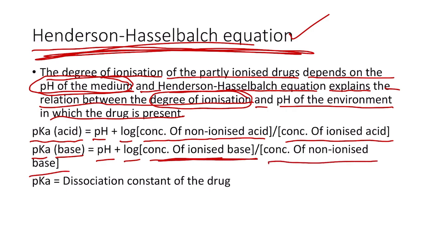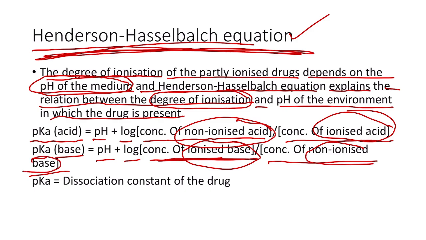So it is different for acid and base. In case of acid, non-ionized acid is in the numerator, whereas the ionized acid is in the denominator, whereas in case of base, it is the ionized base which is present in the numerator and non-ionized base which is present in the denominator. So this equation will help us to understand the relationship between the pH of the medium and the degree of ionization of the weakly acidic or the weakly basic drugs. That is, it finally affects the absorption of the drug through the lipid bilayer.